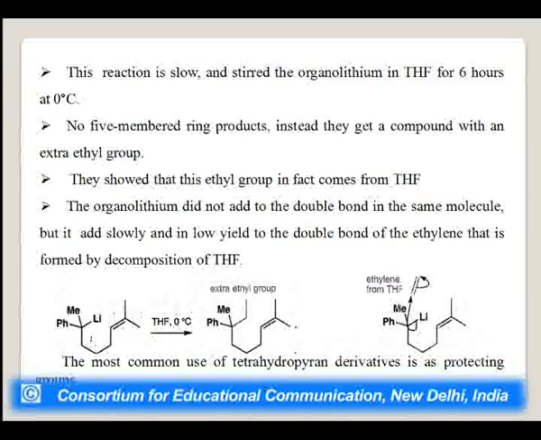This reaction is slow. They stirred the organolithium in THF for 6 hours at 0 degrees Celsius. No 5-membered ring product, instead they got a compound with an extra ethyl group. They showed that this ethyl group in fact comes from THF, that is tetrahydrofuran. The organolithium did not add to the double bond in the same molecule, but it adds slowly and in low yield to the double bond of the ethylene that is formed by decomposition of THF.